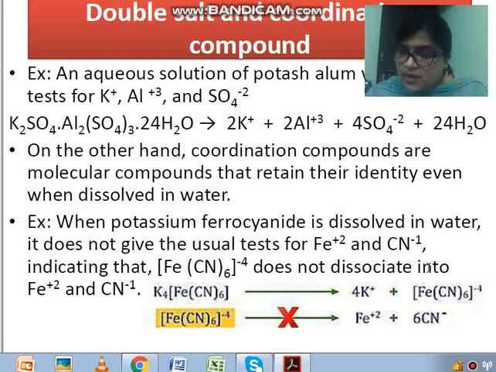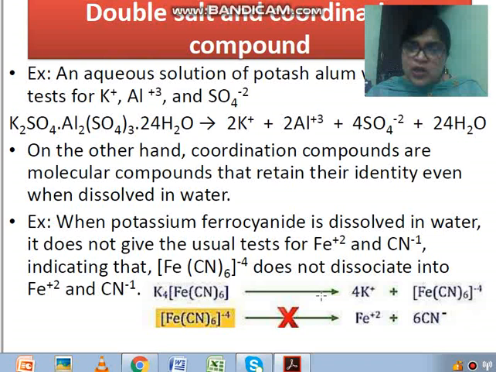While this complex compound comprises a metal ion with neutral molecules or anionic species, here you can see the central metal ion will be iron, Fe2+, and this anionic species CN- is your ligand, which has an extra pair of electrons. So this is a complex compound, where the metal ion is present bound by anions.